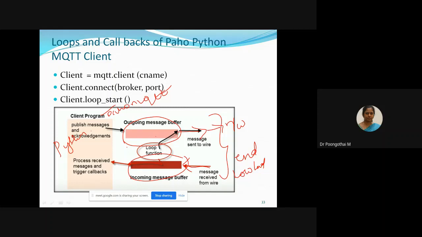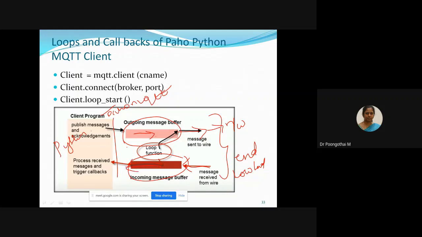And this side is very important. Here we have the Python code. That program, the Python program, is responsible for placing the messages in the outgoing buffer and picking them up from the receive buffer.